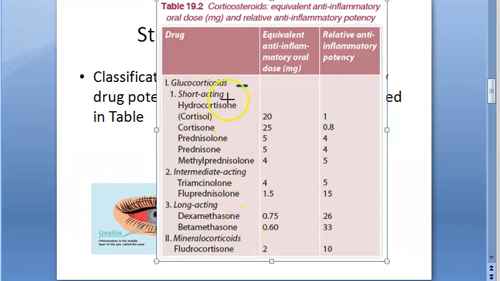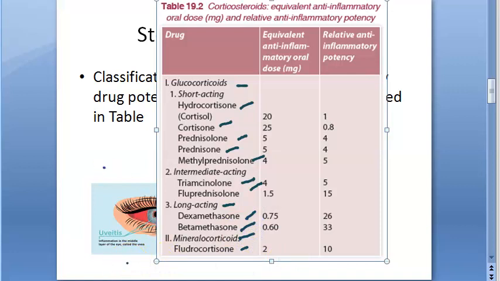So basically what are the examples of short acting? You have hydrocortisone, cortisone, prednisolone, methylprednisolone. Intermediate acting you have triamcinolone, fluprednisolone. Then long acting you have dexamethasone, betamethasone. Mineralocorticoids you have fludrocortisone. Okay.